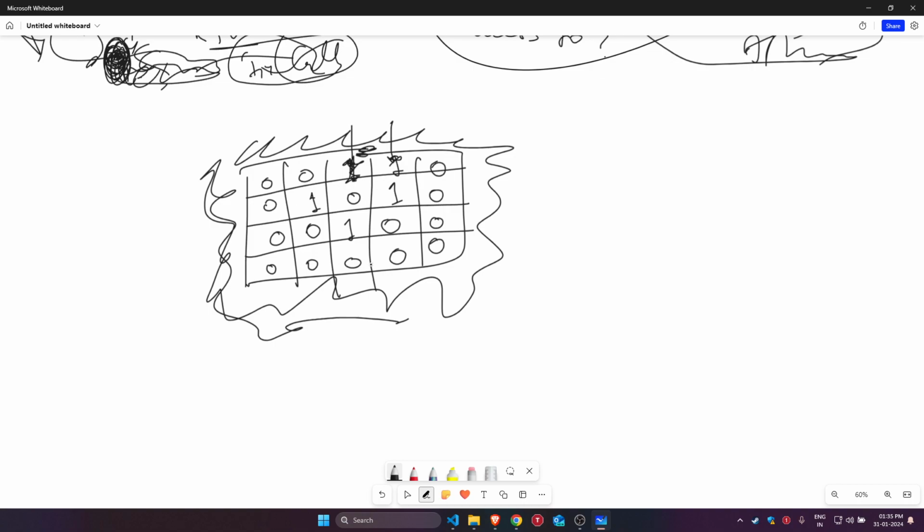And what about these? If someone can come here, he could also come here, right? So these three are reachable for a common human being, but these two are not because they are surrounded by water. Obviously, this is not allowed. You are in the programming world, not the real world. So yeah, what do you think?